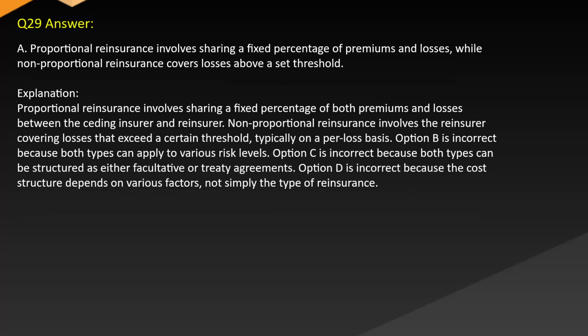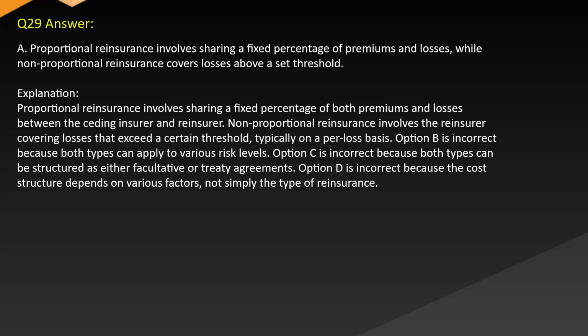Answer A. Proportional reinsurance involves sharing a fixed percentage of premiums and losses, while non-proportional reinsurance covers losses above a set threshold. Explanation: proportional reinsurance involves sharing a fixed percentage of both premiums and losses between the ceding insurer and reinsurer. Non-proportional reinsurance involves the reinsurer covering losses that exceed a certain threshold, typically on a per-loss basis.